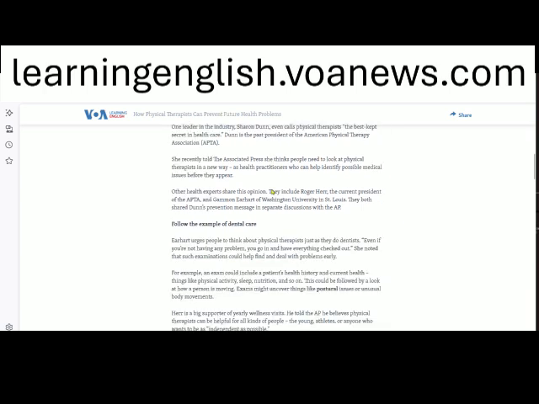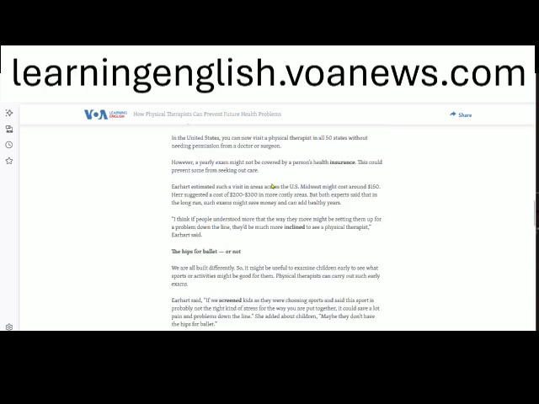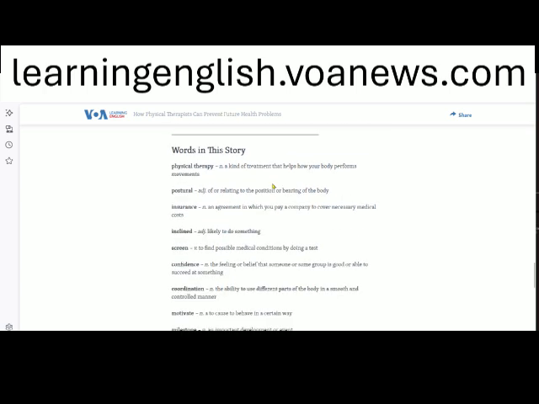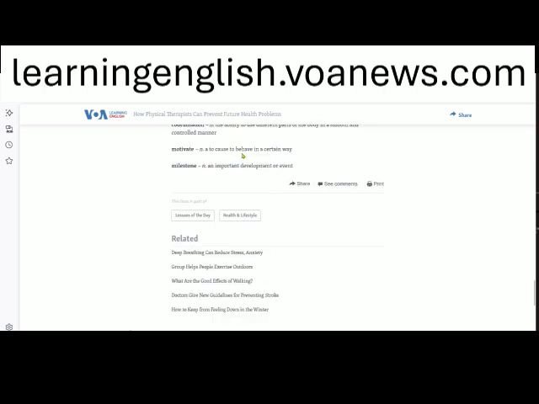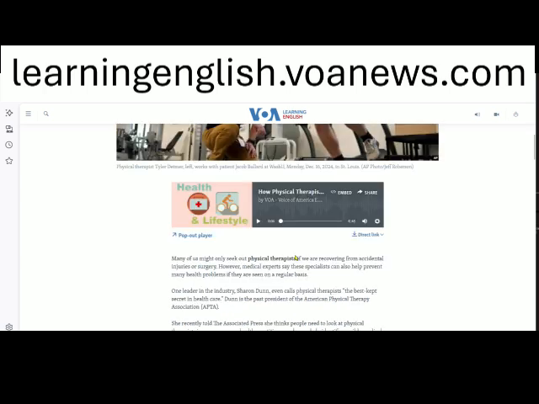So if we read, lots of reading. It's good. It will really challenge your English. At the bottom, there's a dictionary. So remember that word, physical therapy? Here's the definition. And then we can go down here more. And there's different stories. This is very good for your reading and your listening.